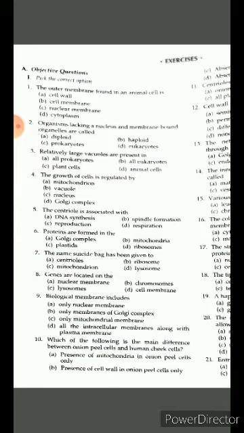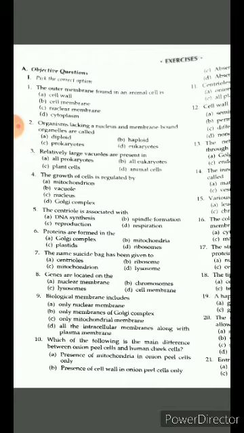The first question: the outer membrane found in an animal cell. Cell wall, cell membrane, nuclear membrane and cytoplasm. Wait 2 seconds. You think the answer of this question. You remember the cell wall first. Cell wall is present in plant cell only.